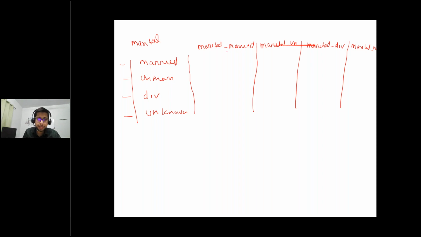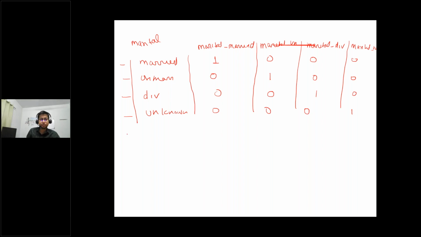So here you see this row represents married, so you write 1 and the remaining will all be 0. Here it is unmarried, so it becomes 0, 1, 0, 0. Here it is divorced, so it is 0, 0, 1, 0. Then unknown is 0, 0, 0, 1.